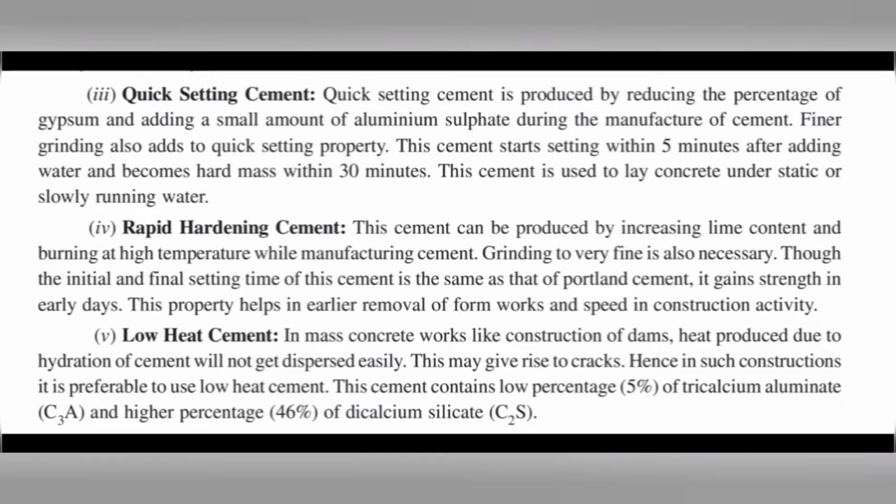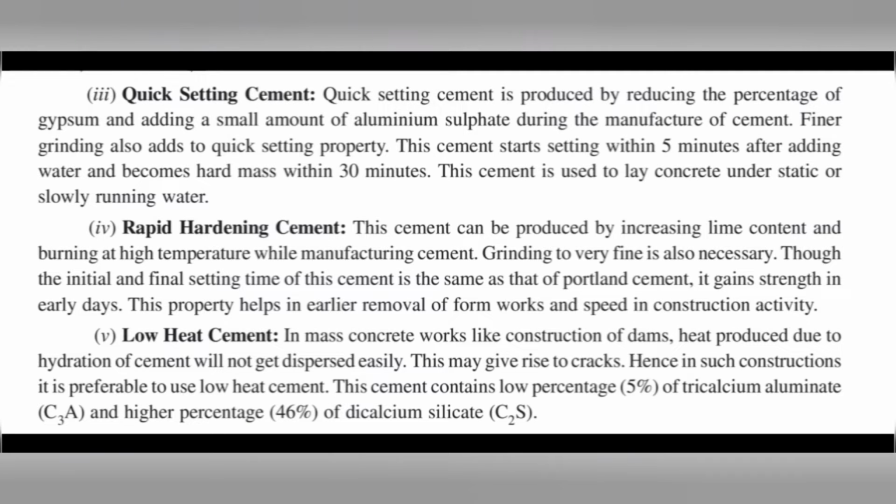Number 4. Rapid hardening cement. This cement can be produced by increasing lime content and burning at high temperature while manufacturing cement. Grinding to very fine is also necessary. Though the initial and final setting time of this cement is the same as that of Portland cement, it gains strength in early days. This property helps in earlier removal of formworks and speeds up construction activity.